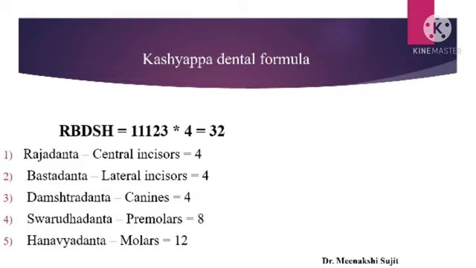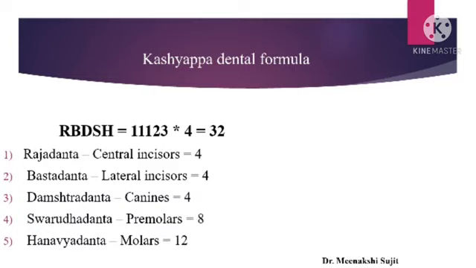Next point is about Kashyapa dental formula. As we all know, we have the Danta topic, Danta Sampat, or the Dantajanya Bheda Vyadhis in the syllabus, right? So what is the Danta formula? RBDSH means the teething we see: central incisors, lateral incisors, canines, premolars, molars.